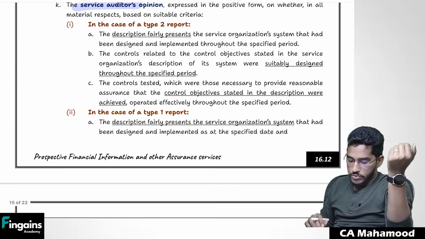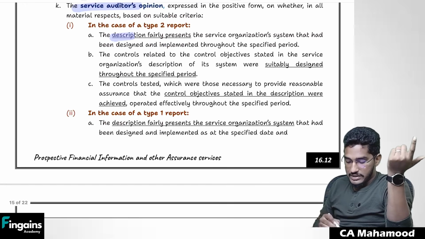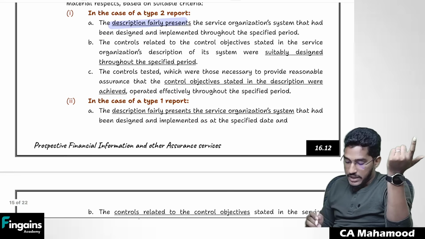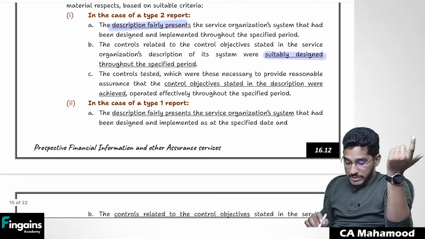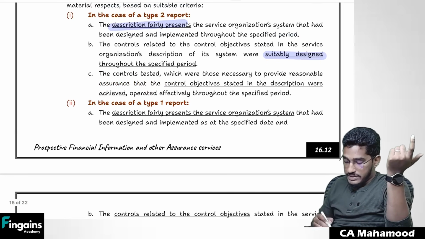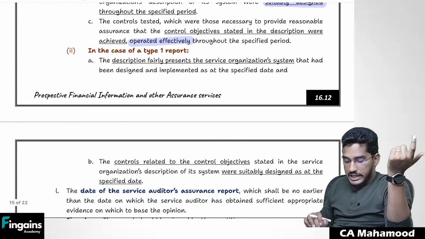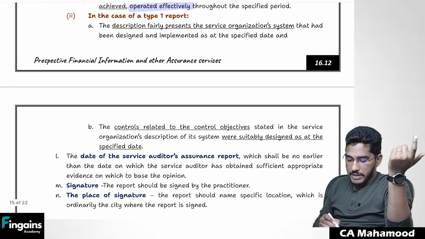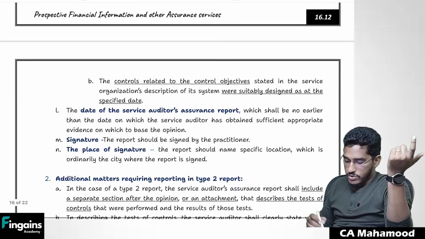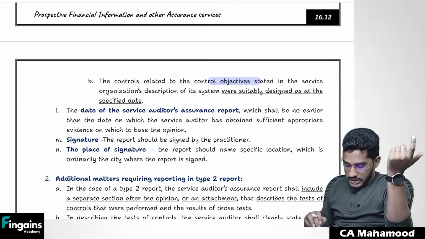So in the case of type 2 report, if you are satisfied, you have to say that the description fairly presents whatever is happening, and the controls are suitably designed and suitably implemented. And in case of type 2 report, you will say that those controls are operating effectively also. If it is a type 1 report, we will simply say management has given a fair description, they have also properly designed the controls, and they are properly implemented.